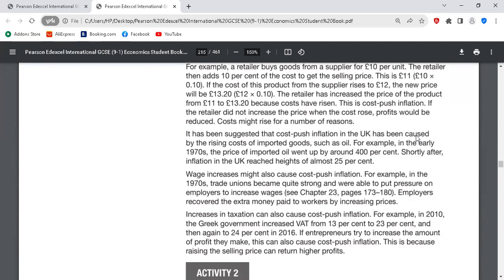Clear. Wage increases might also cause cost push. So if wages have to be increased, maybe due to minimum wage rates increasing, if firms have to pay more to their workers, they have to pass on this cost to the price of goods that they sell.